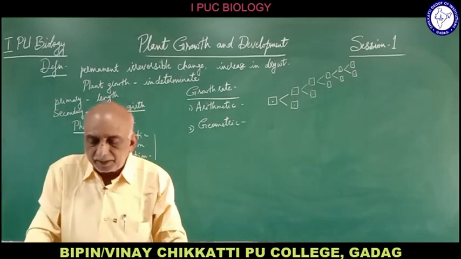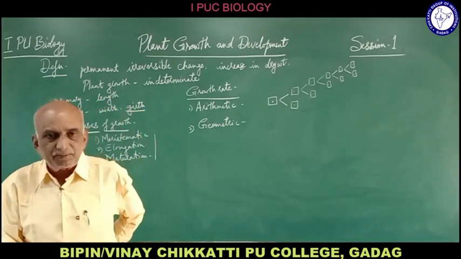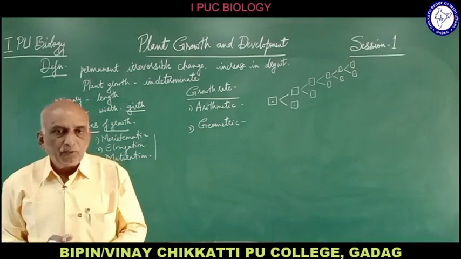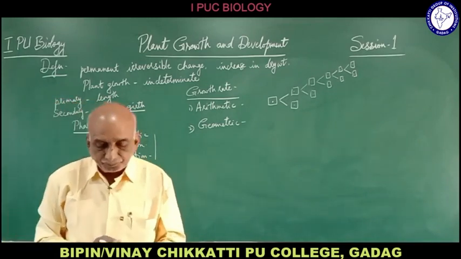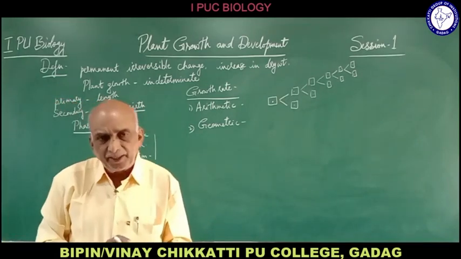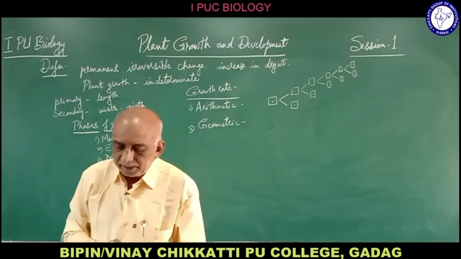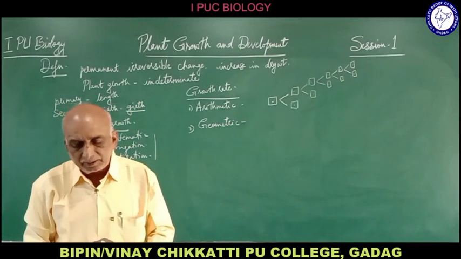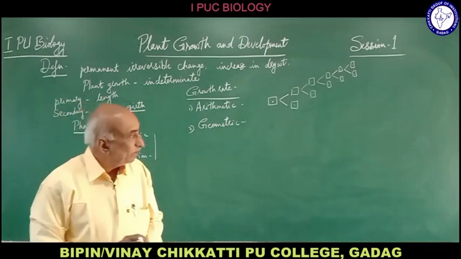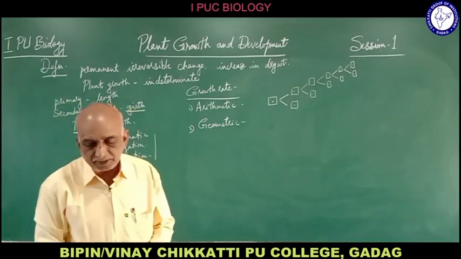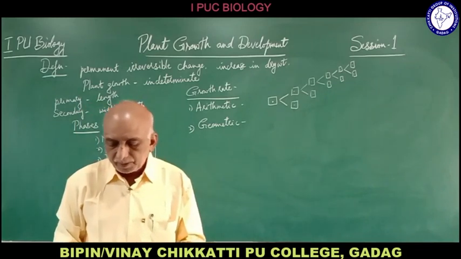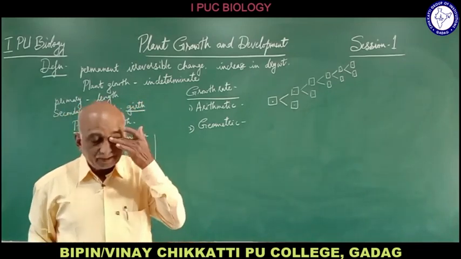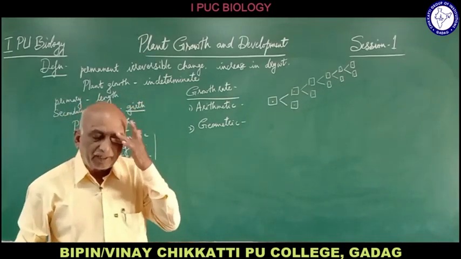When mitosis completes, only one daughter cell will continue to divide, whereas the other will not take part in the division; it will take part in differentiation and maturation. So we can obtain a kind of linear curve.